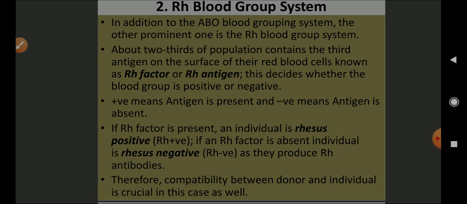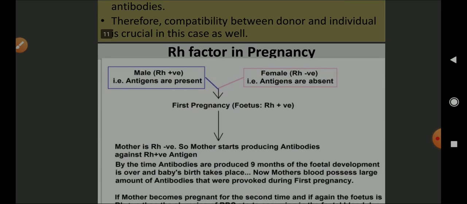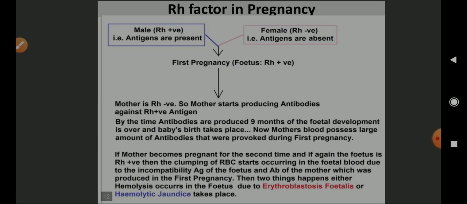If RH factor is present, the individual is rhesus positive. If RH factor is absent, then the individual is rhesus negative, and they can produce RH antibodies. Therefore, compatibility between the donor and the individual is crucial in this case as well. Let us check out the RH factor in pregnancy.